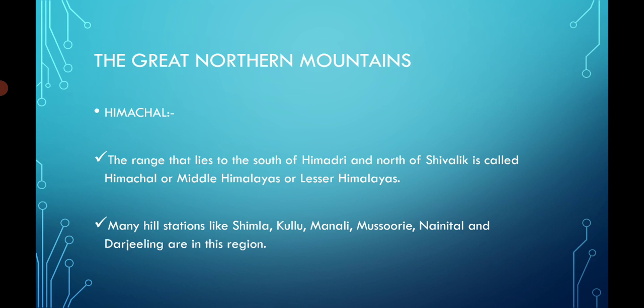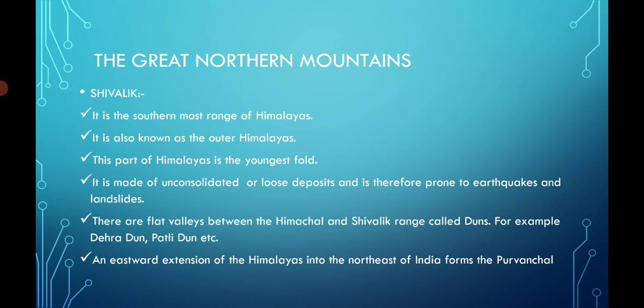Okay. Let's talk about the Himachal. It is the range that lies to the south of the Himadri. First is Himadri, then Himachal, and then the Shivalik, meaning the range in between Himadri and Shivalik is known as Himachal. There are many hill stations or tourist destinations such as Shimla, Kullu, Manali, Mussoorie, Nainital, Darjeeling, where tourists go to spend their holidays. Now let's talk about the Shivalik.